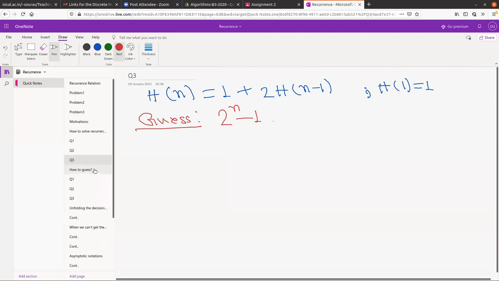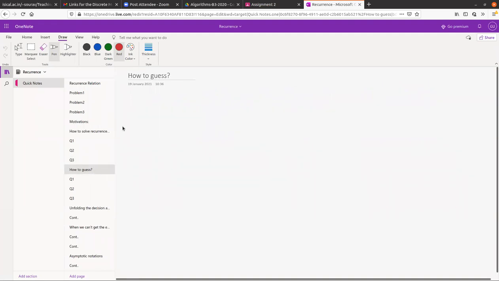by the recursion tree method also, we can get it. Right. So yeah, let us try to see how we are guessing basically. Your friend guessed that solution, 2 to the power n minus 1, and for the previous solution also they had some cases. So let us try to see how to guess. There are many ways to guess a solution. So one way is unfolding the definition.